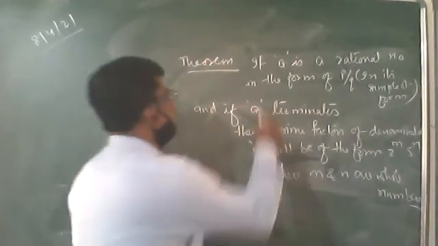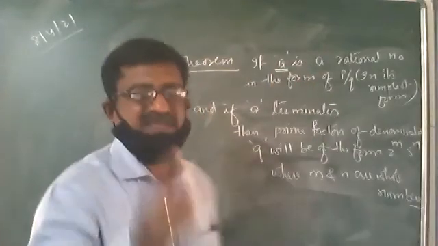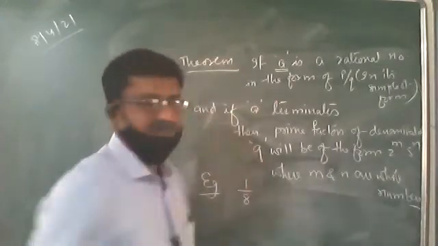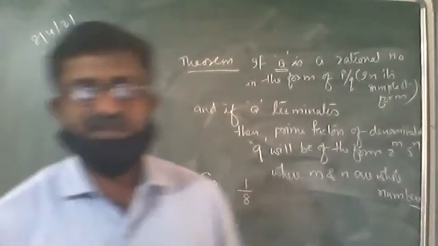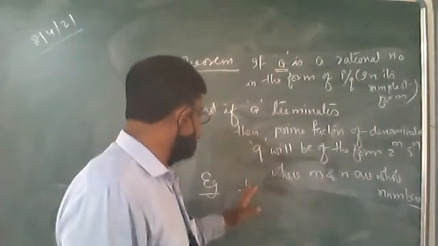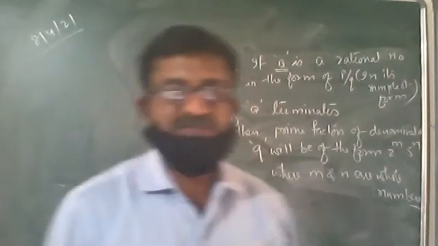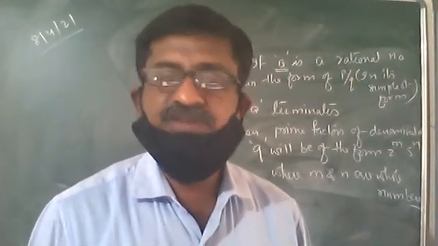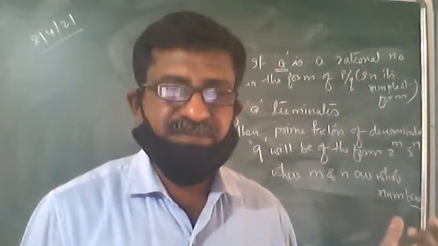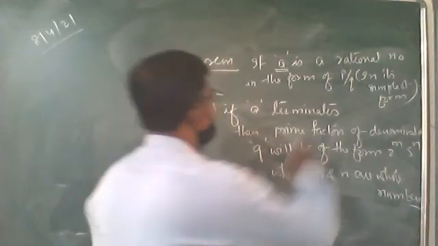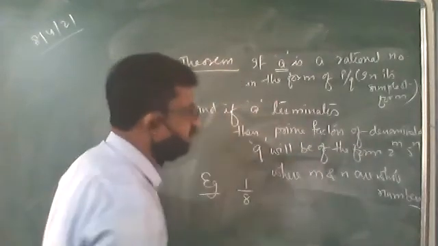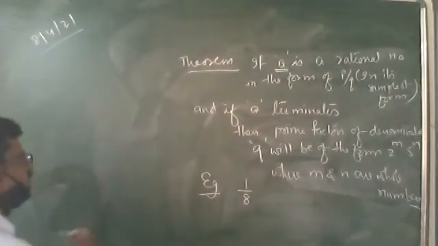A is a rational number. We take an example: suppose we take 1 upon 8. This should be taken in the simplest form. If it is possible to cancel the denominator and numerator, then you will cancel it. If it is not possible to cancel, we take 1 upon 8 as it is. After getting this rational number, take out the prime factors of the denominator. If A terminates, then the prime factors of the denominator will be of the form 2 to the power m, 5 to the power n. That's the statement.